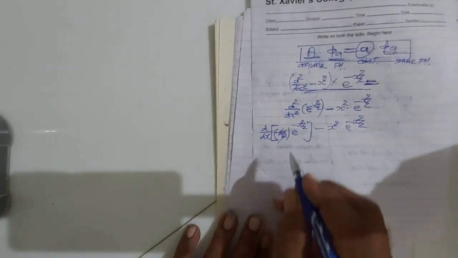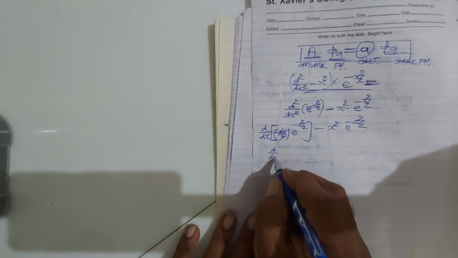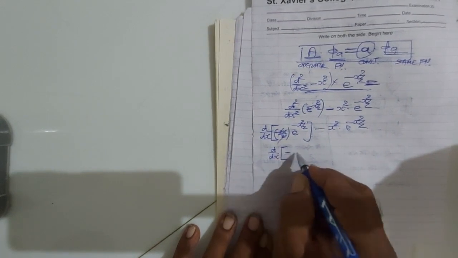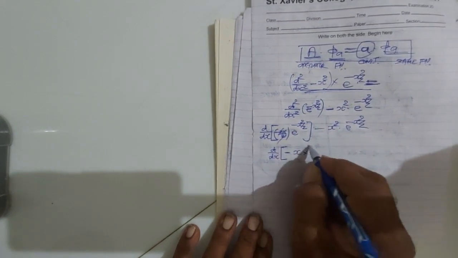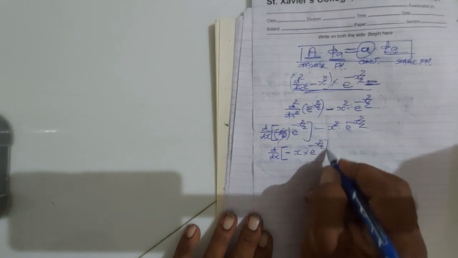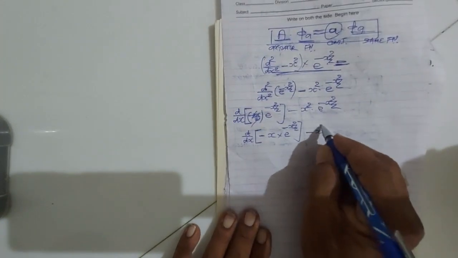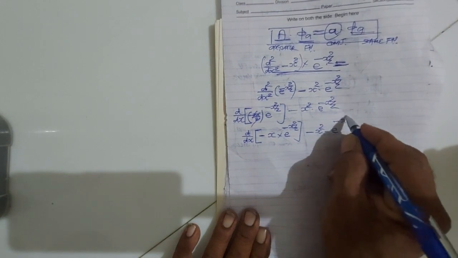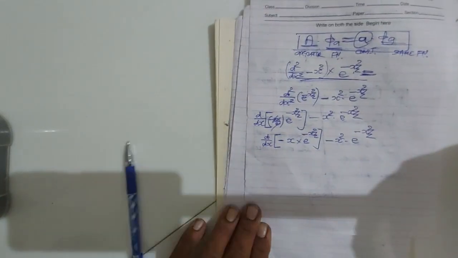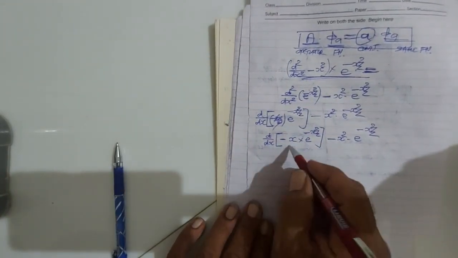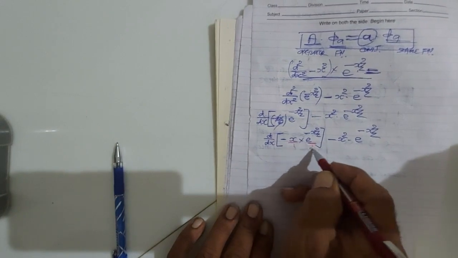So 2 cancels, so d by dx of minus x into e raised to minus x square by 2 is minus x square e raised to minus x square by 2, right? Okay, now here we have a product of two terms, x and e raised to minus x square by 2, right?